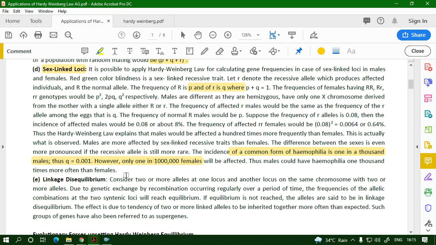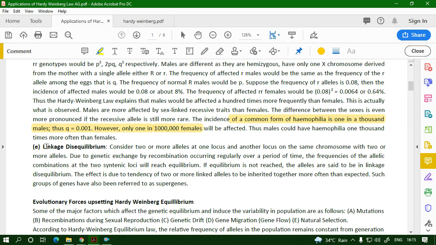using Hardy-Weinberg. Now let us talk about a term known as linkage disequilibrium. What is this linkage disequilibrium? Now, linkage, you know linkage: when one allele of a gene at a locus is beside another allele of another gene at another locus. They are nearby, side by side, and that means they are linked with each other.